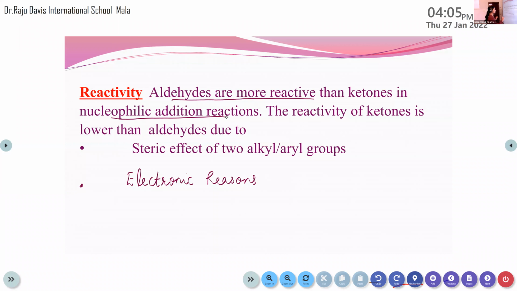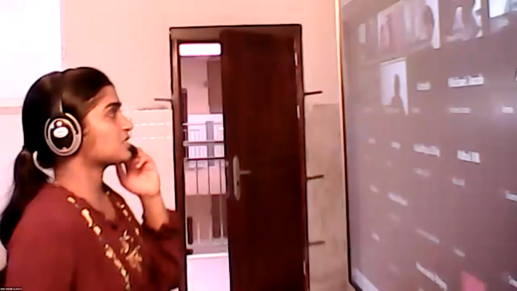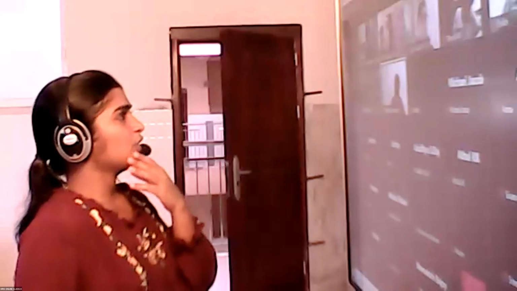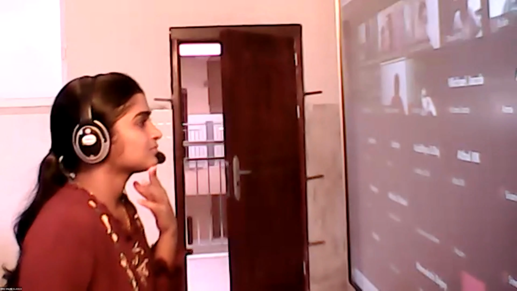One is steric effect, the steric effect of two alkyl or aryl groups. And the second one is electronic reasons. What do you mean by steric effect? We had learned the same thing in the previous organic chemistry chapter. Do you remember the order of reactivity of SN1 and SN2? What do you mean by steric effect? Don't remember? Okay, due to the presence of large bulky groups, the attacking reagent is not able to attach to the carbon. That is known as steric effect.